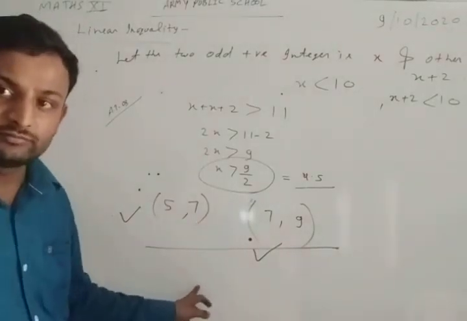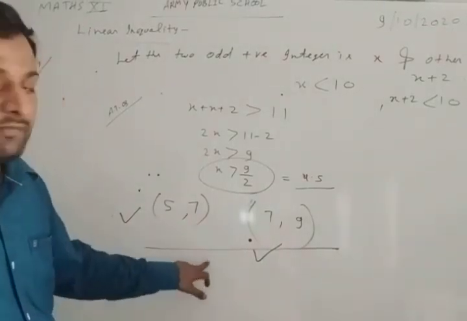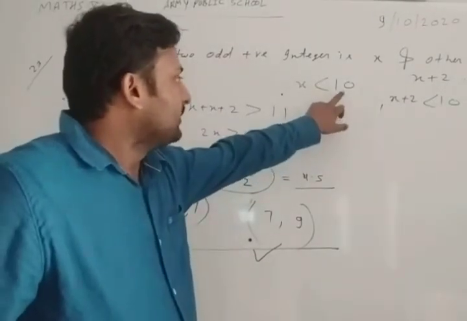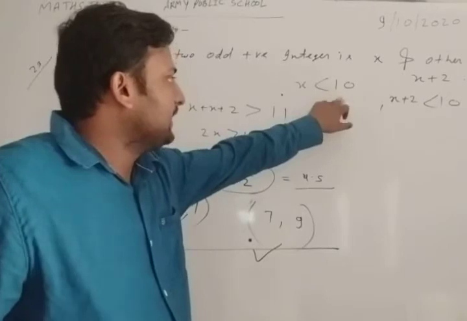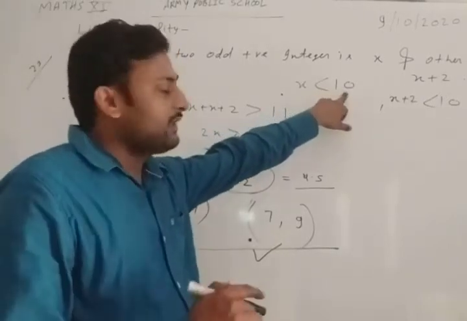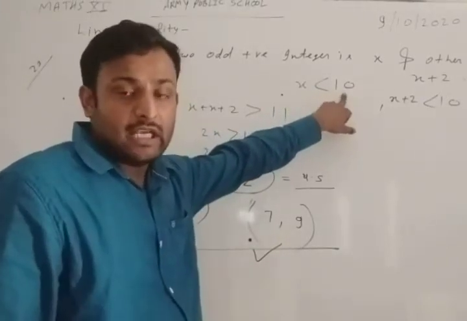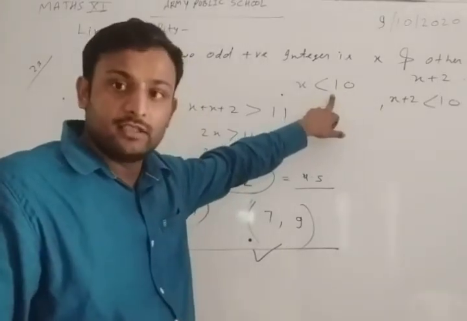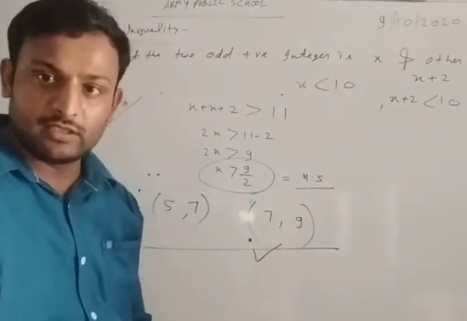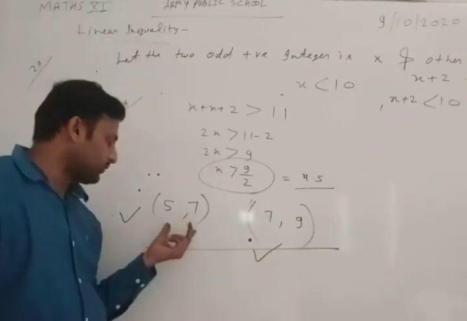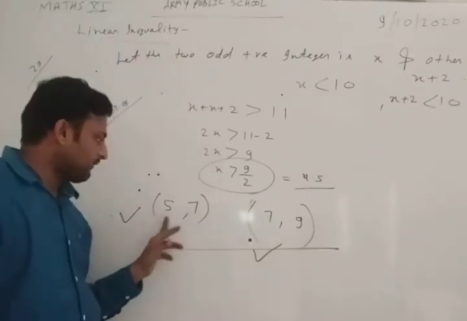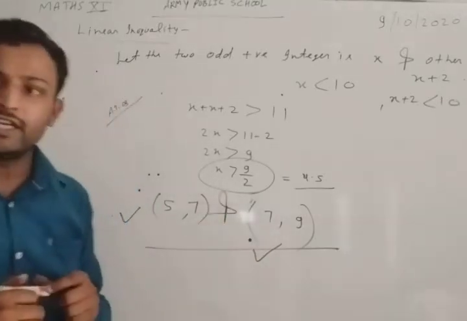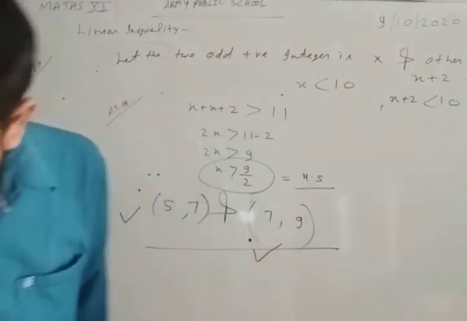No doubt, 9 and 11 will not be considered because 11 will be more than 10, and both our positive integers should be less than 10. So 9 and 11 will not be considered. So all the possible pairs will be 5, 7 and 7, 9. Okay, now next question.